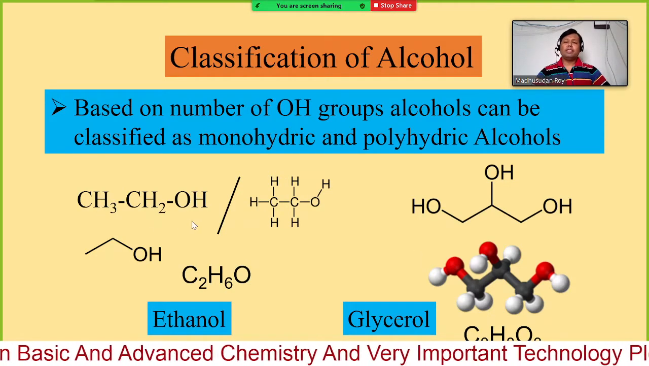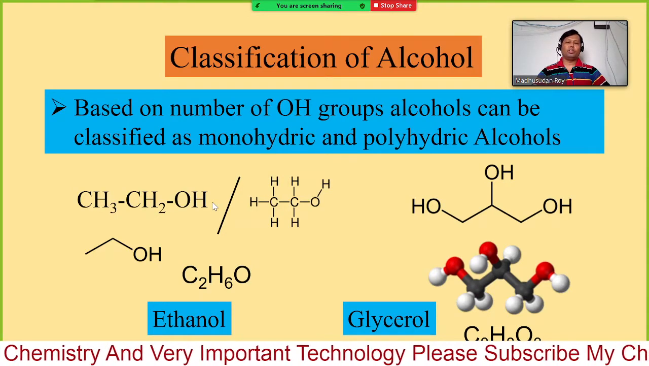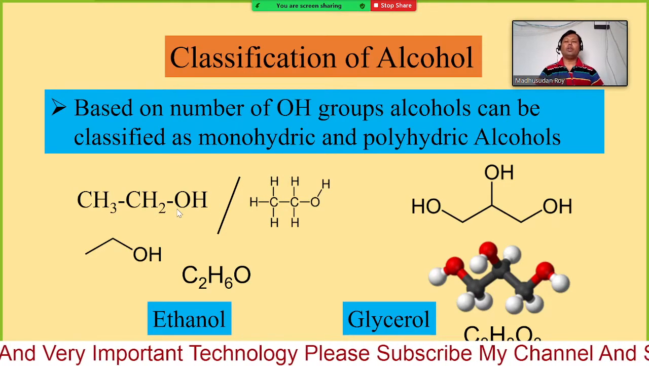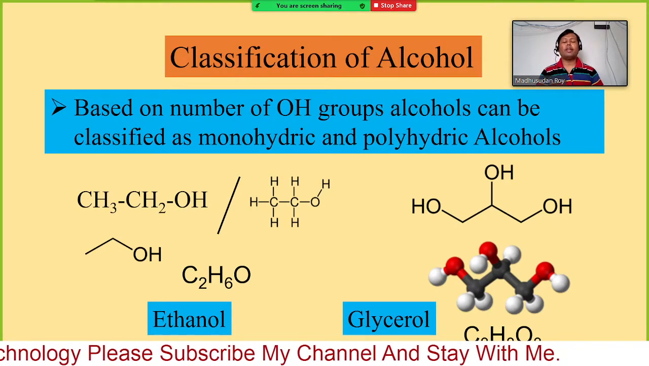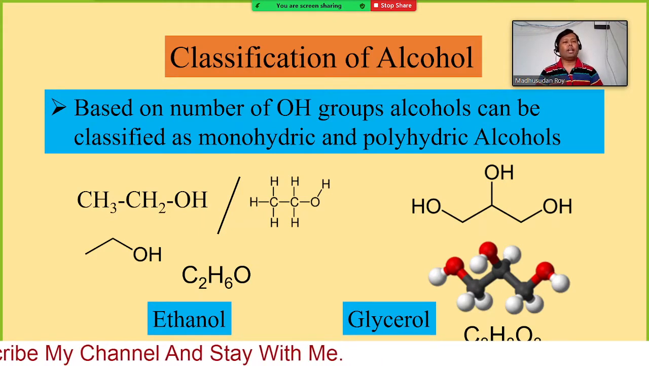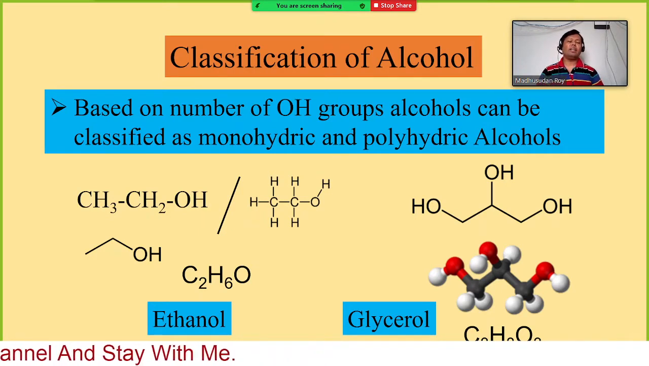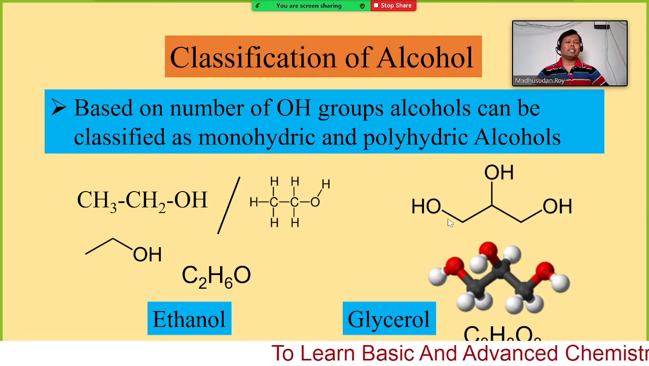Okay, so ethanol contains only one OH group. If an alcohol contains only one hydroxyl group, then we consider it monohydric. And if the alcohol contains more than one hydroxyl group, in that case we consider it a polyhydric alcohol. So polyhydric alcohols, this is an example.